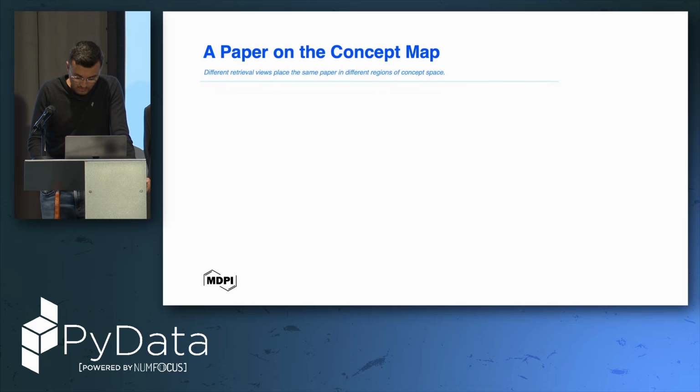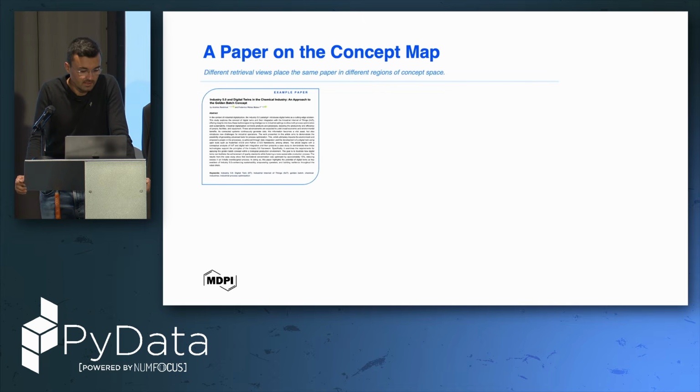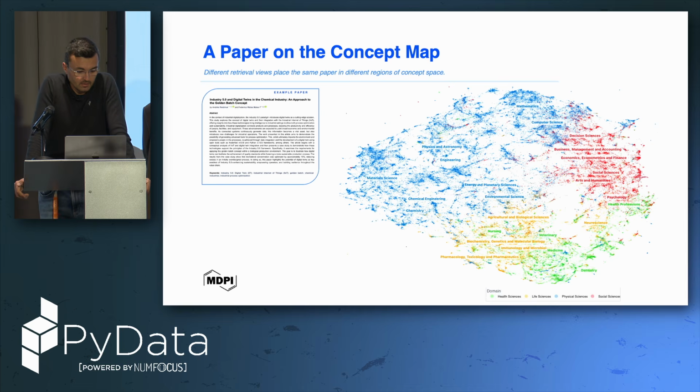So if we take a specific paper as an example, we draw here a concept map. This is just a UMAP 2D reduction of our 768 dimensions coming from the embeddings from SPECTER 2. Here you can see 4 colors, which are our 4 domains.